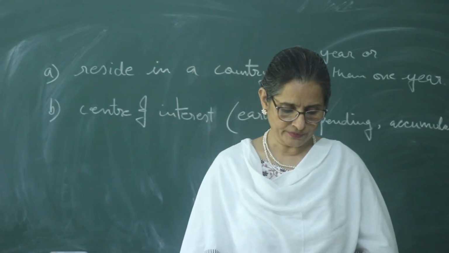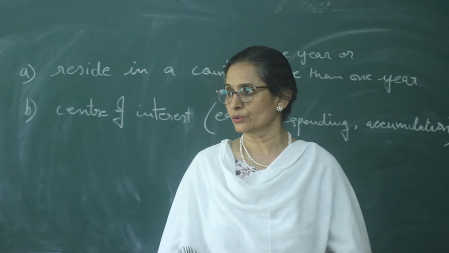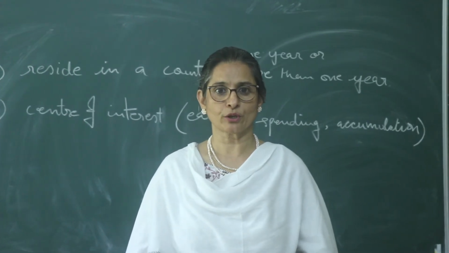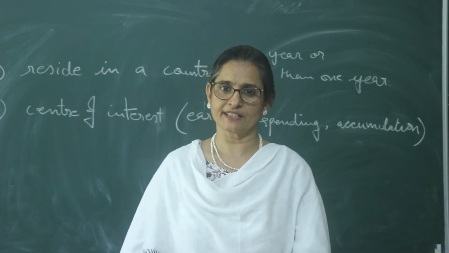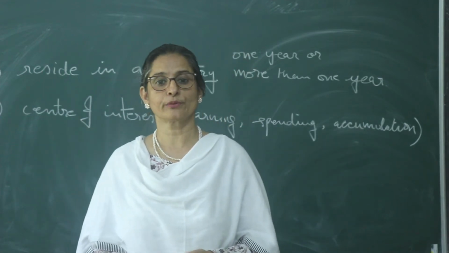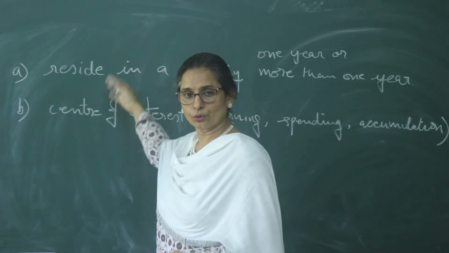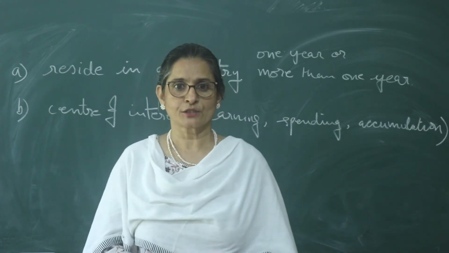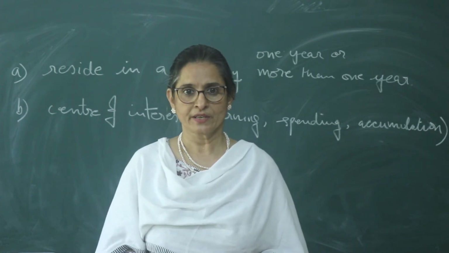Now normal residents include citizens and non-citizens also. So it is a broader concept than the concept of citizen. A citizen is a person, but here it can be an institution also. And foreigners can also be called normal residents of a country if in their case both these conditions are fulfilled. So these normal residents may or may not be the citizens of the country.